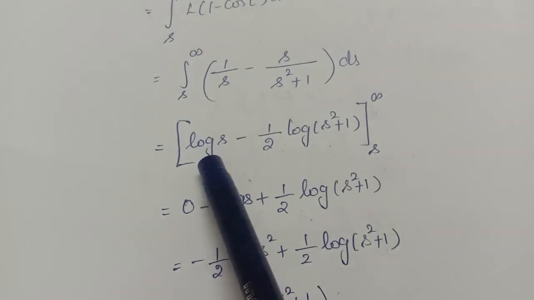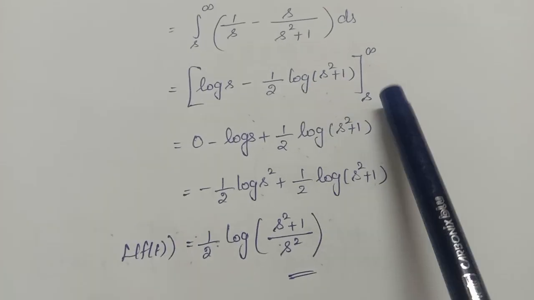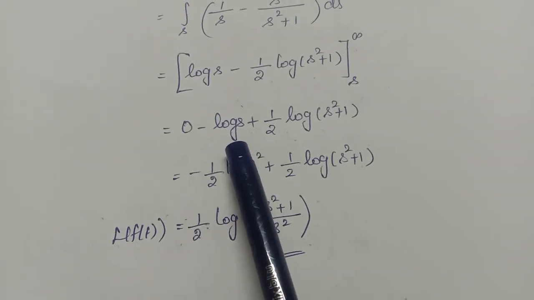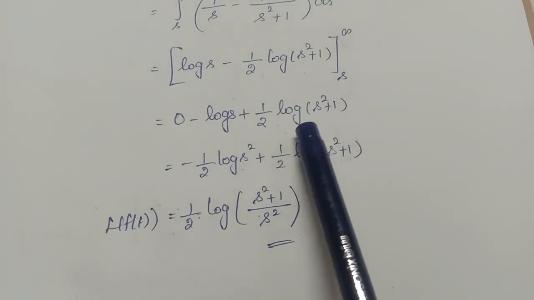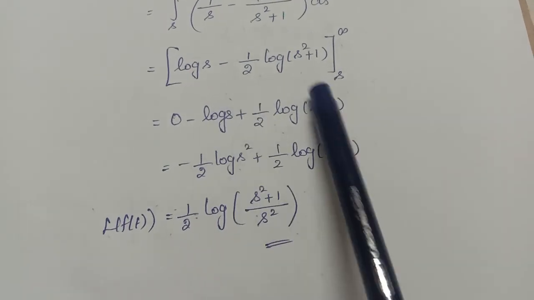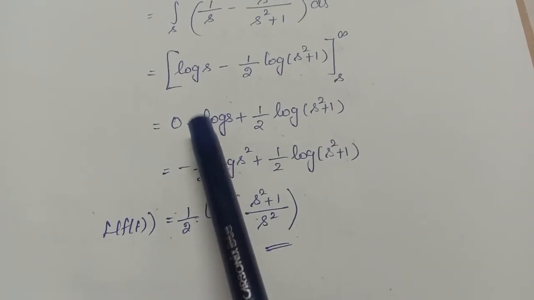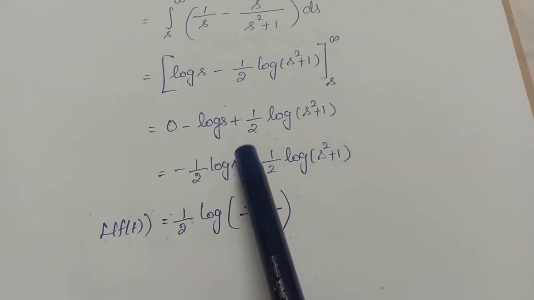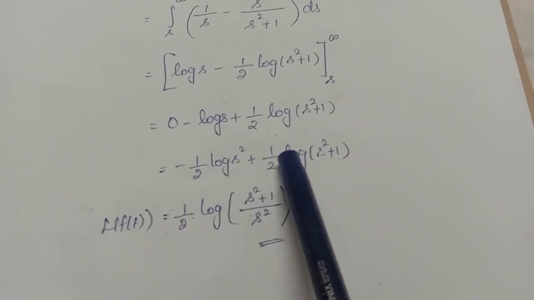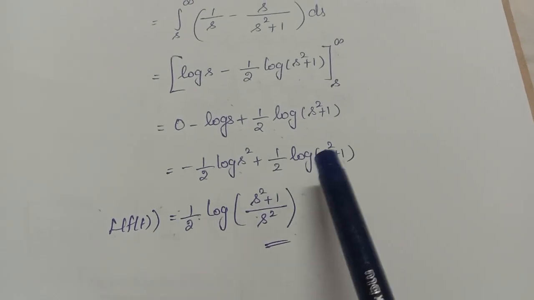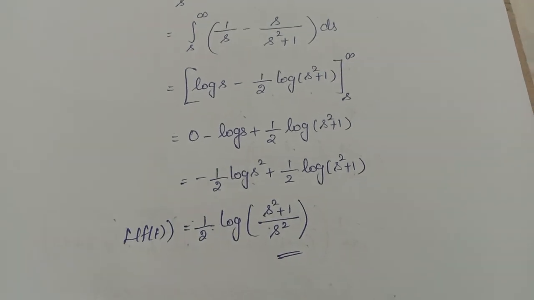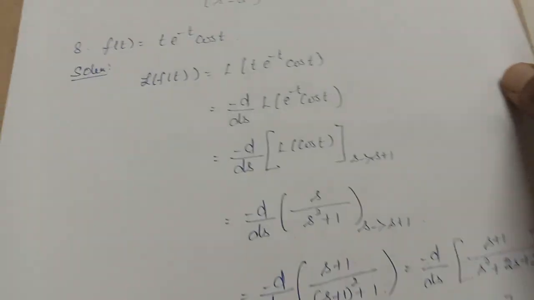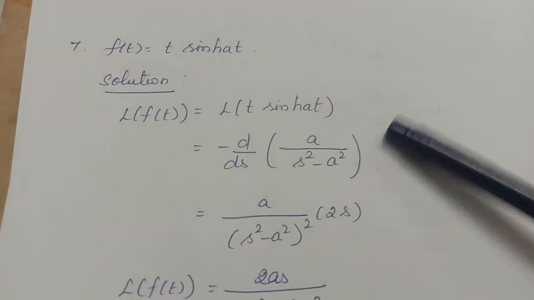If you apply the upper limit, the entire thing will become 0. Only the lower limit will come. When you apply the lower limit, you have to put the minus sign. So it will be minus log s plus 1 by 2 into log of (s square plus 1). Okay, for writing this in a convenient form, I am multiplying and dividing by 2 here. So 1 by 2 into, the numerator 2 will go to the power. So minus 1 by 2 log s square plus 1 by 2 log of (s square plus 1). It is simply log a minus log b, so log of a by b. Okay, right.